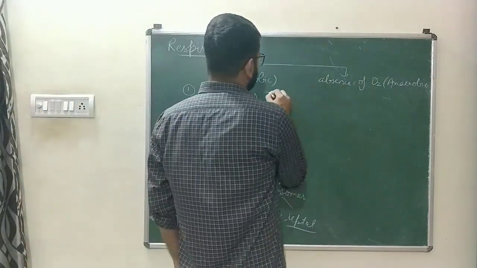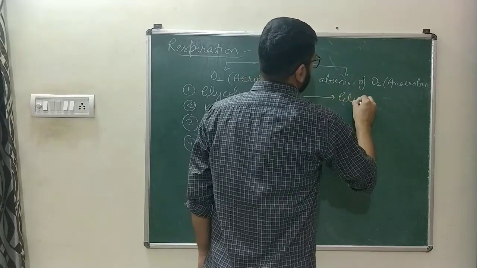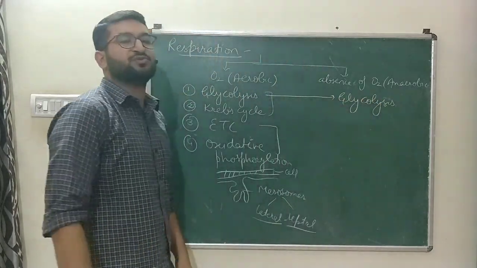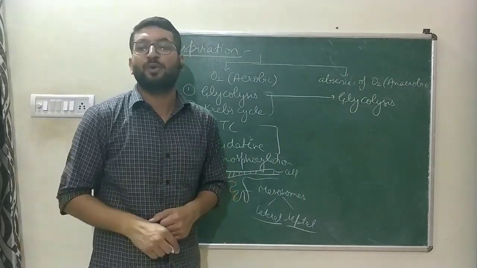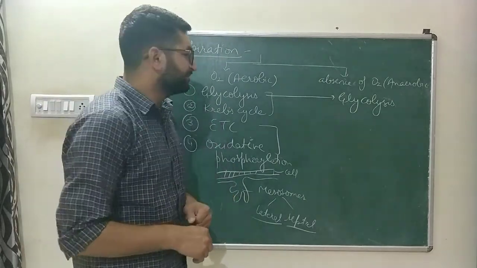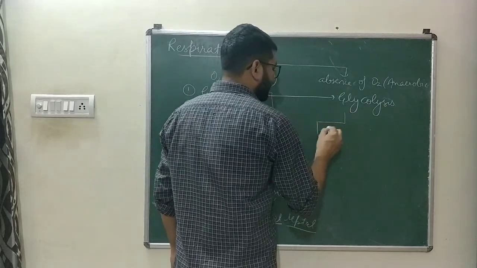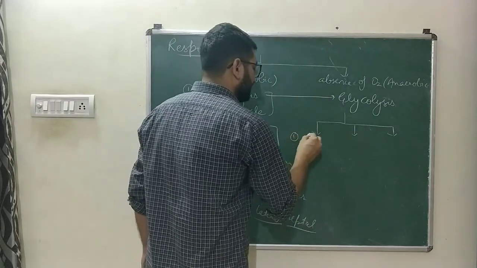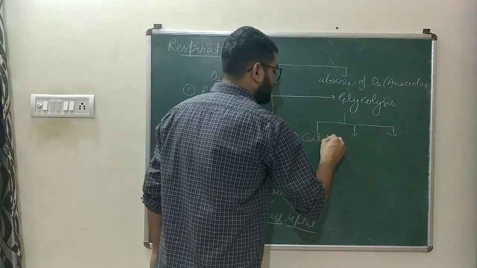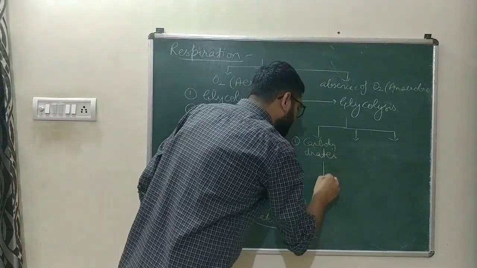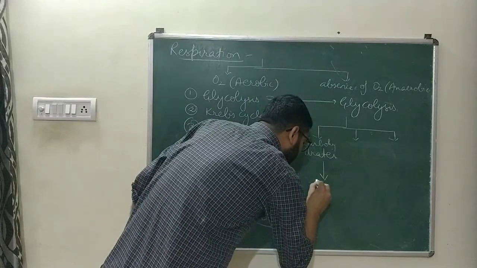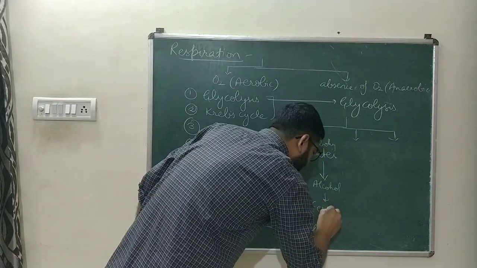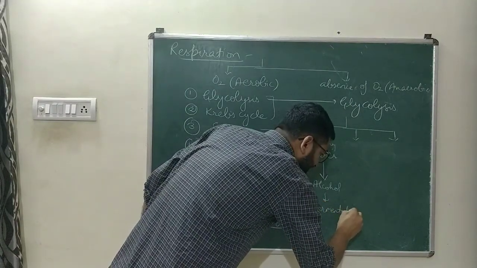In anaerobic respiration, glycolysis is the same here. First, the carbohydrate substrate, that is glucose, is broken down into pyruvate or pyruvic acid in cytoplasm. After that, there are three processes for different substrates. The first one is for the carbohydrates, which are broken down into alcohol, and that is known as fermentation.